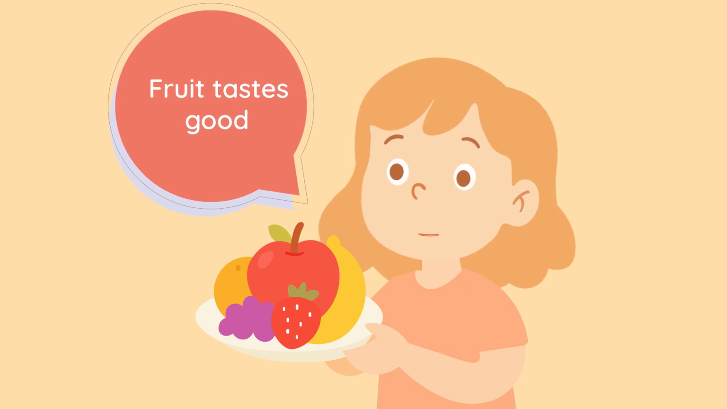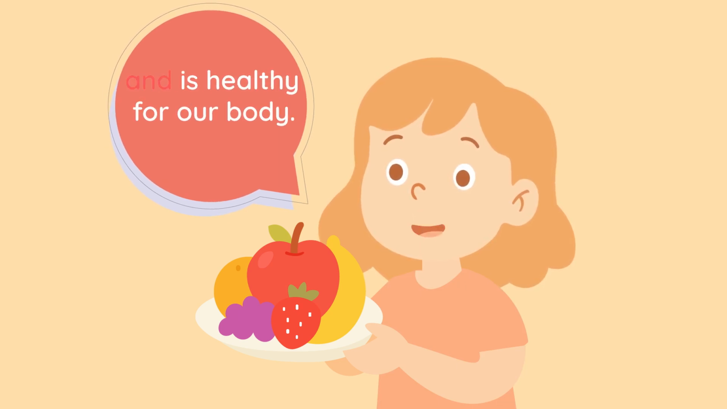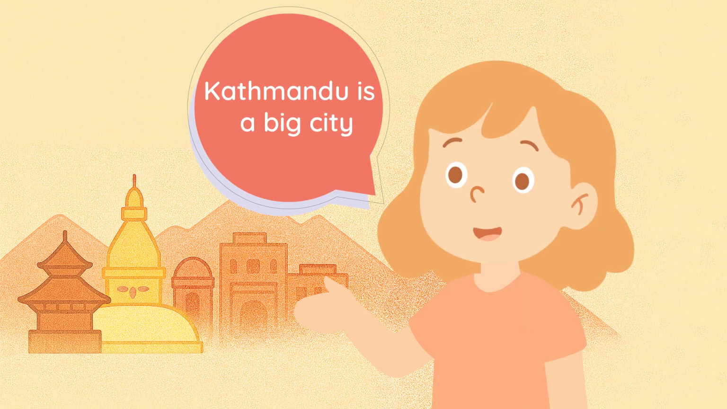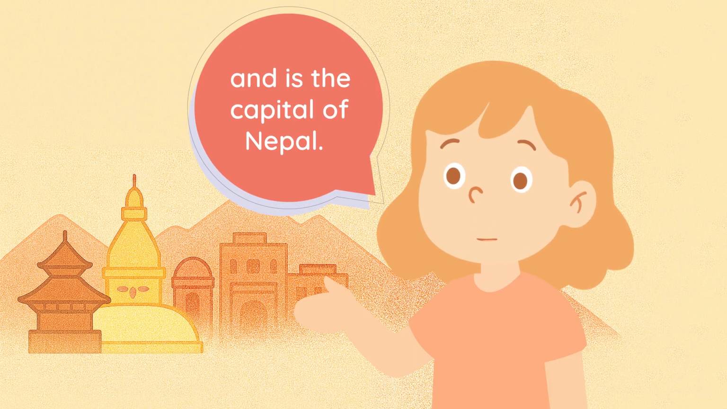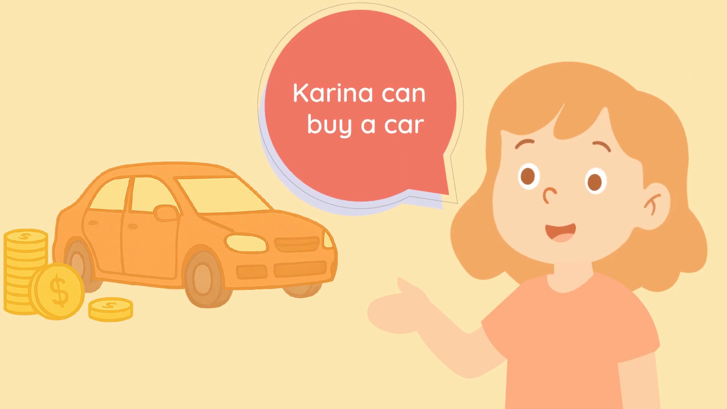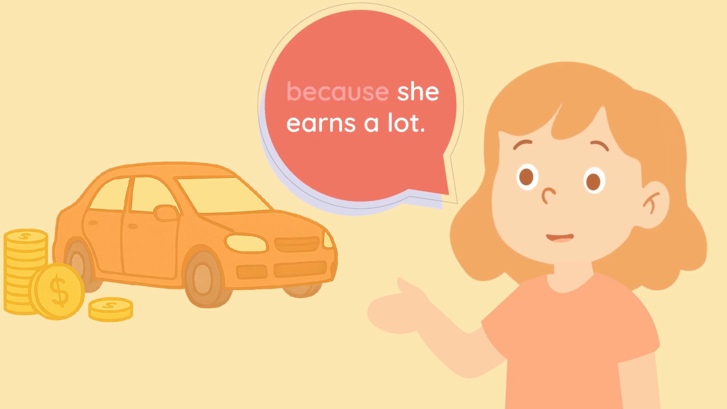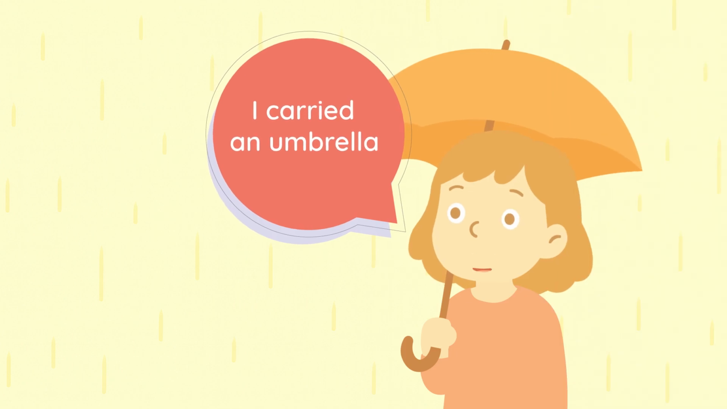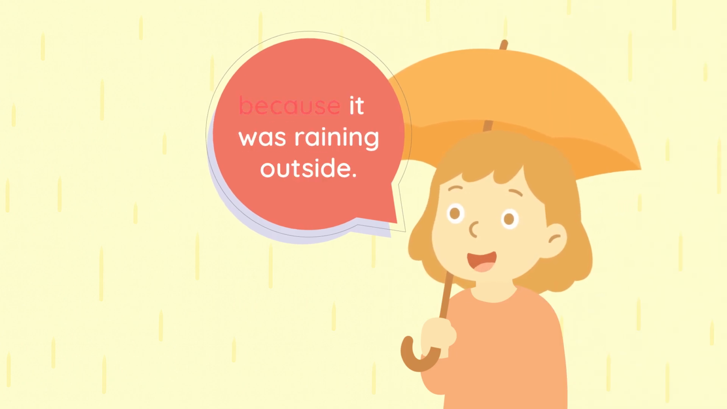Fruit tastes good and is healthy for our body. Kathmandu is a big city and is the capital of Nepal. Karina can buy a car because she earns a lot. I carried an umbrella because it was raining outside.